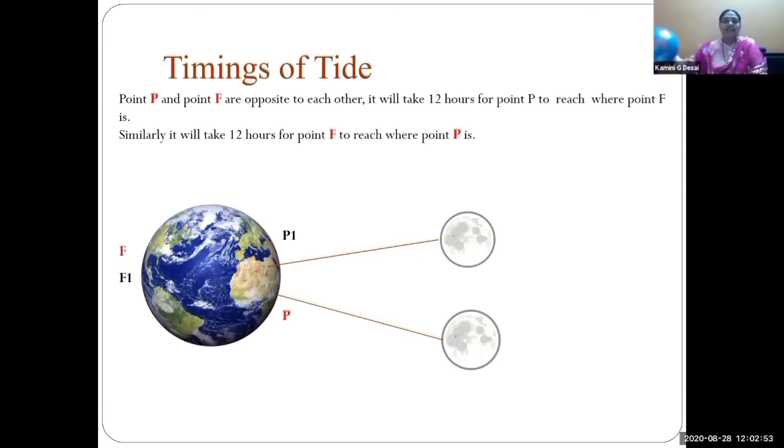If here is point P and here is point F, or here is point P and here is F, so if our Earth rotates now, it takes 12 hours to come.